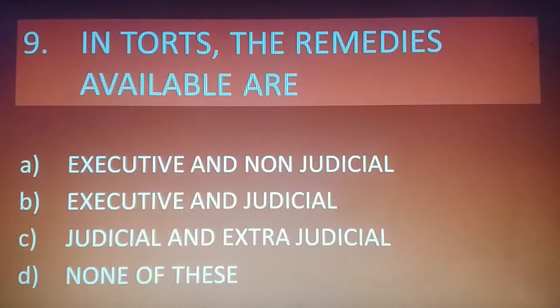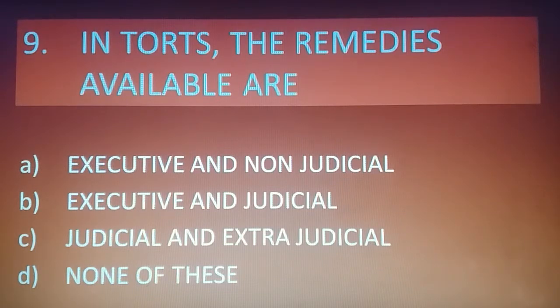In torts, the remedies available are, these are the options, and the correct answer is C, that is judicial and extrajudicial remedies. We know that judicial remedies are such remedies which court of law provides to an aggrieved party, and extrajudicial remedies are those where aggrieved party takes the law in their own hand. So in torts, both remedies are available.